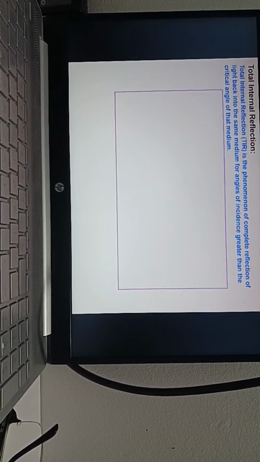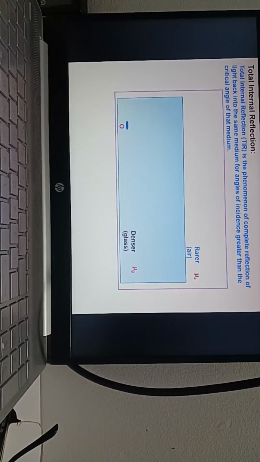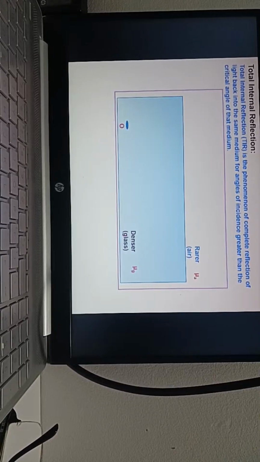Okay, this is very important. Every year one question will come on total internal reflection. So see the diagram and you will understand. This is the denser medium, let us assume water, where the coin is inside the water, at the bottom. And it is simply a light ray.